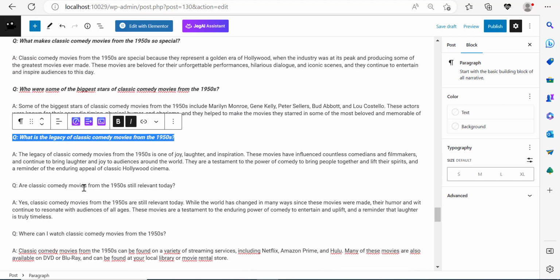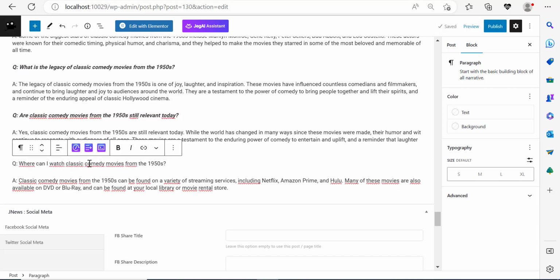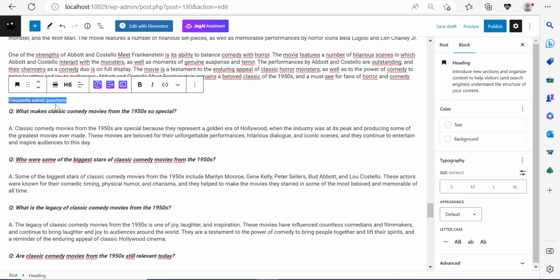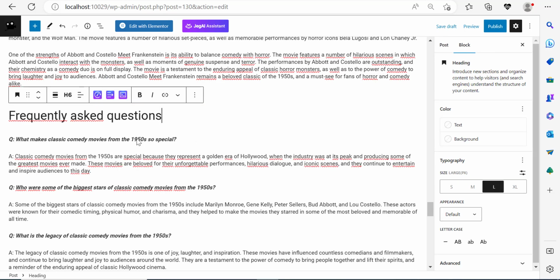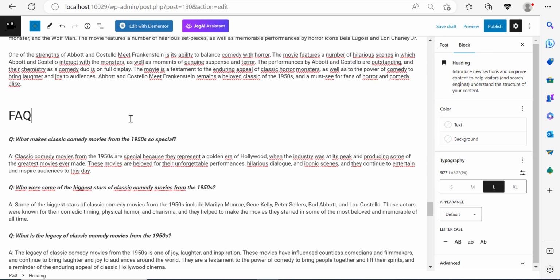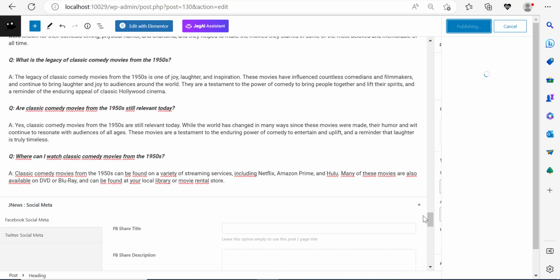The answer is not so much bold and italic. And this one as well, bold and italic. And we can actually change the size of this, because I think this one is really small, so let's make it large. I think this is pretty better. I can even make it FAQ instead of Frequently Asked Questions, because FAQ stands out more, and I can publish. So right now, this post was published.